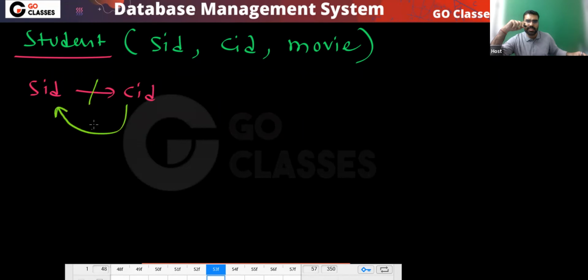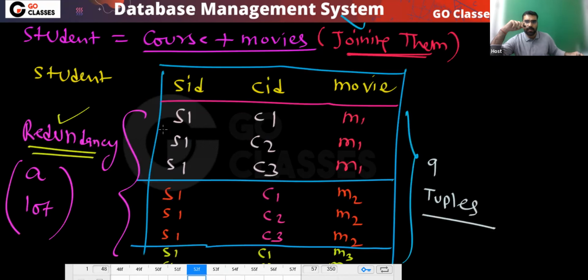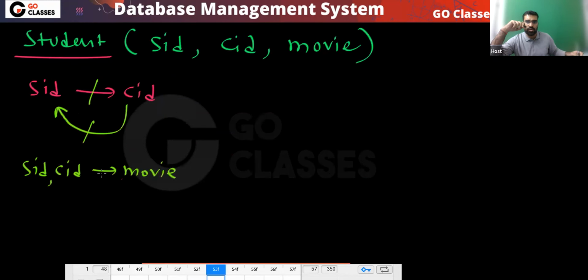CID cannot determine SID. SID, CID together, can they imply movie? They cannot imply movie, agree or not? So they also cannot imply movie. So basically you can notice in this table, there is no non-trivial FD.